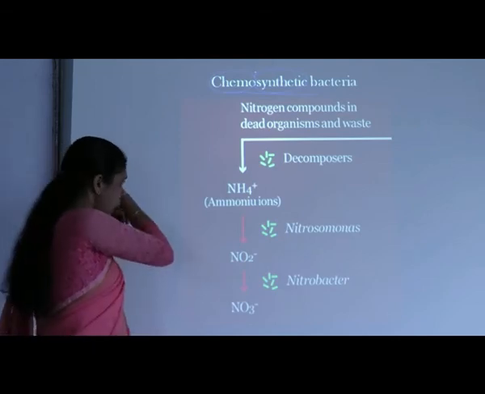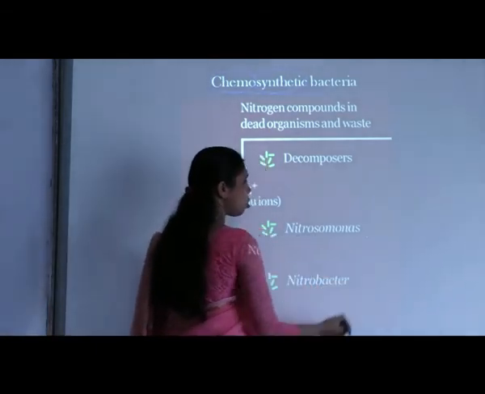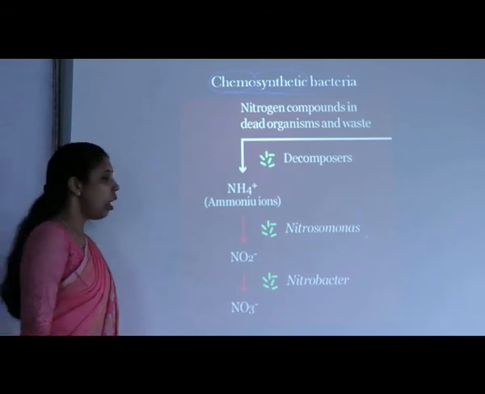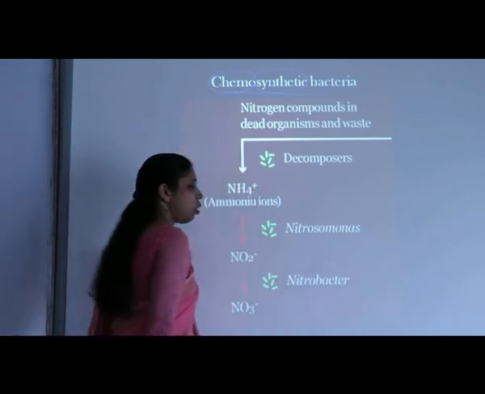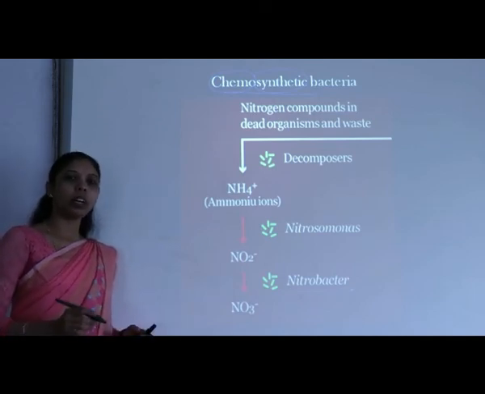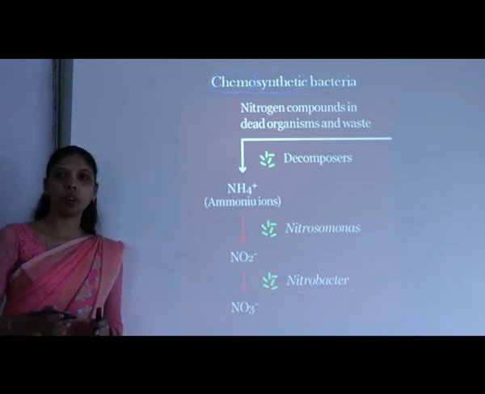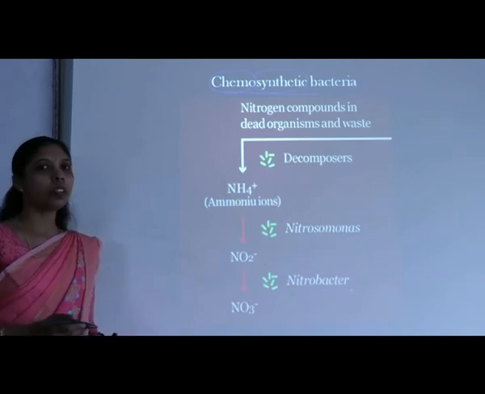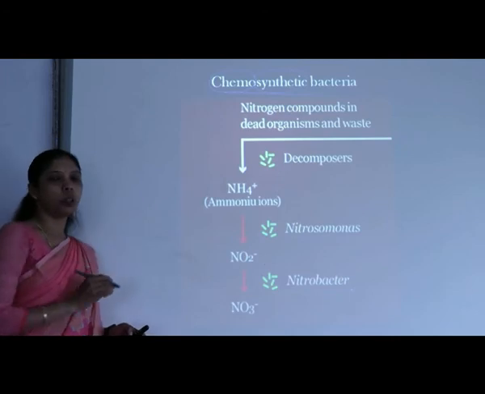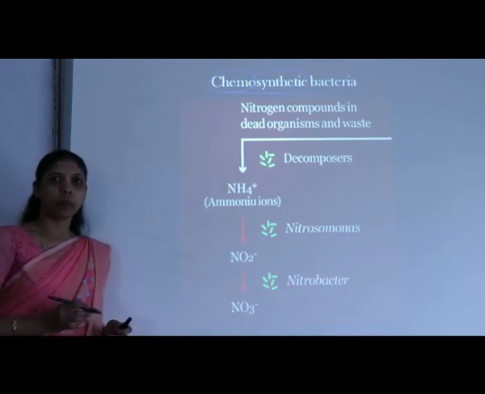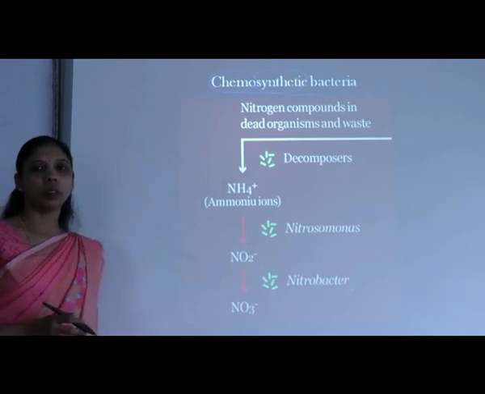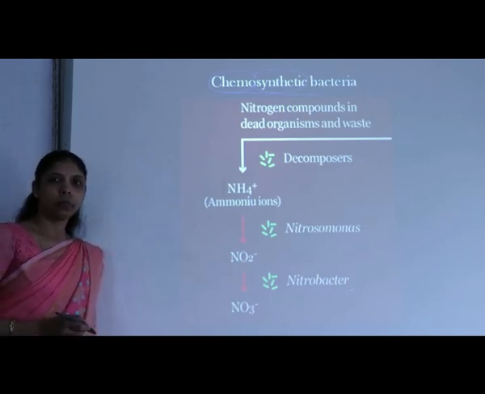So here the good example for this is Nitrosomonas, which can convert the ammonia into nitrite, and Nitrobacter, which can convert the nitrite into nitrate. So by converting the chemicals from one form to another form, if the bacteria is obtaining its nutrients, then it is said to be chemosynthetic. Remember, there is no photosynthetic pigment in the chemosynthetic bacteria.